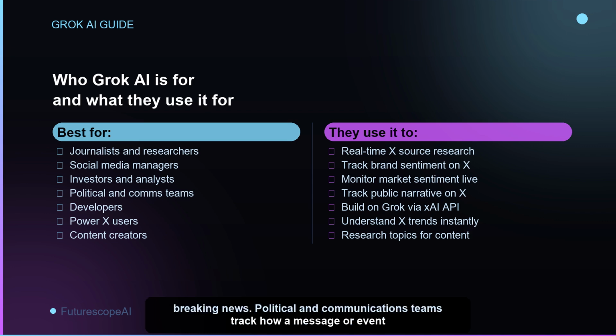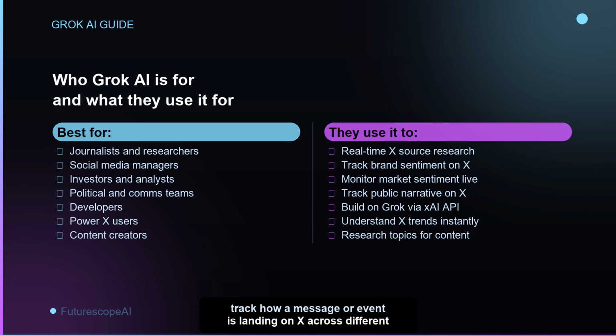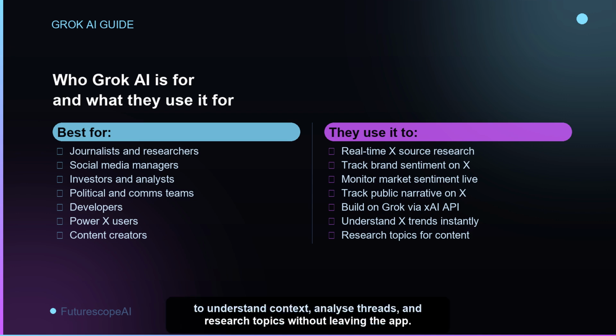Political and communications teams track how a message or event is landing on X across different audiences. Developers use the XAI API to build Grok into products where real-time X analysis or Grok's reasoning capability is needed. Power X users who spend significant time on the platform use Grok embedded in X to understand context, analyze threads, and research topics without leaving the app. And content creators use Grok to research topics, understand what audiences are engaged with, and find angles that are resonating on X right now.